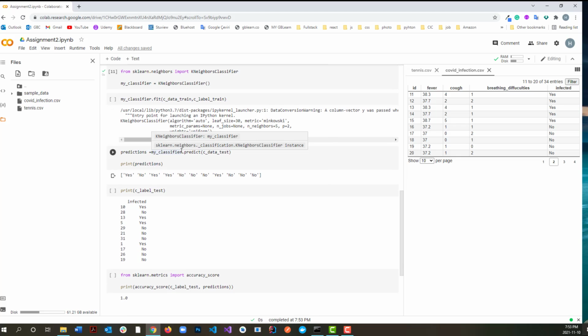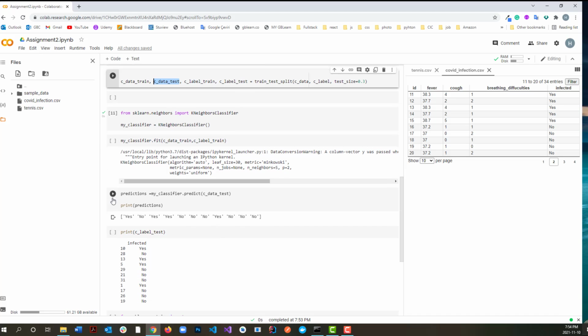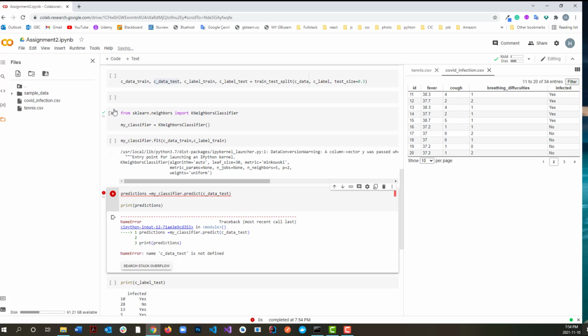And this is my test, which is coming from the 30% of data passed to the classifier. This is the expected.